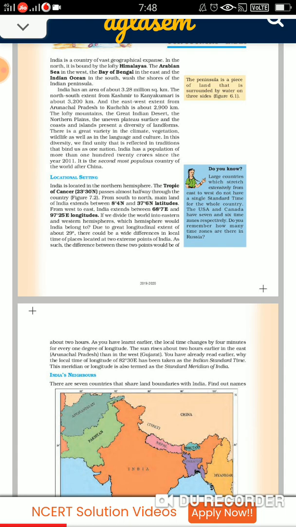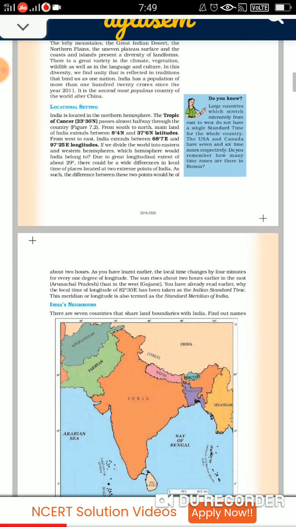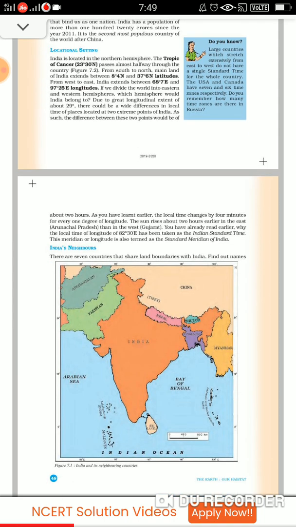Due to the great longitudinal extent of about 29 degrees, there could be wide differences in the local time of the places located at two extreme points in India. So the timings can be different. The difference between these two points will be about 2 hours. So the time can vary by 2 hours. Fine.